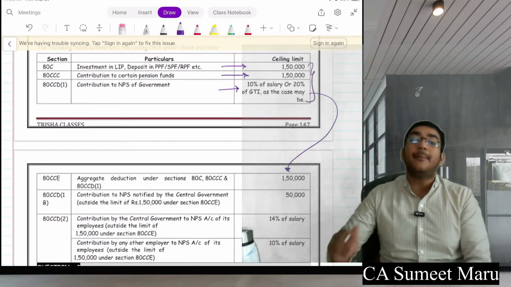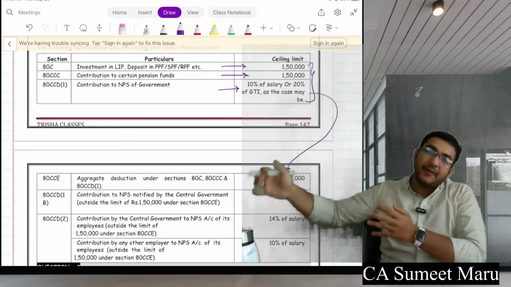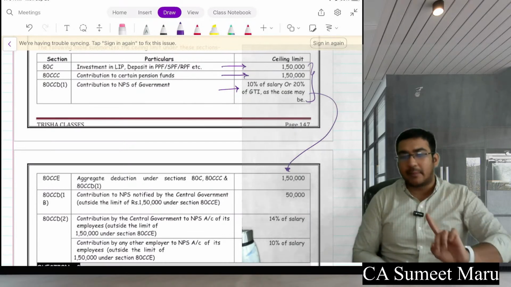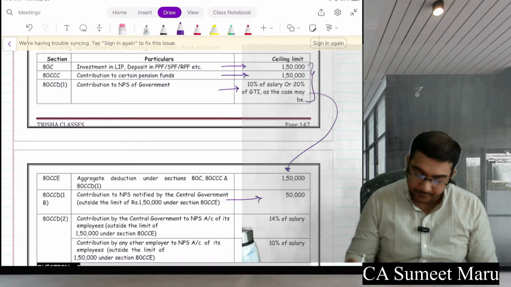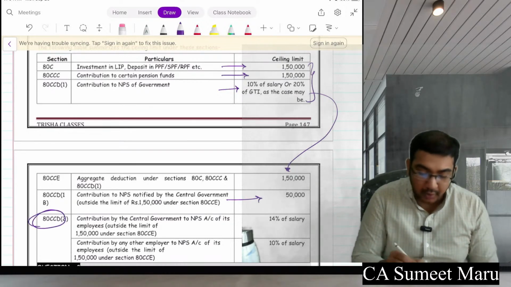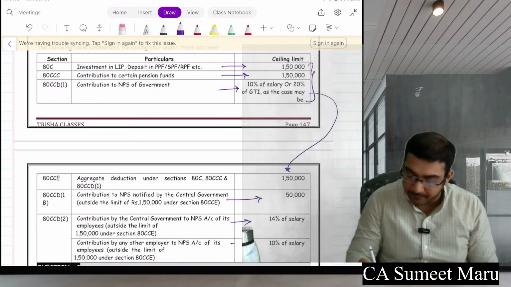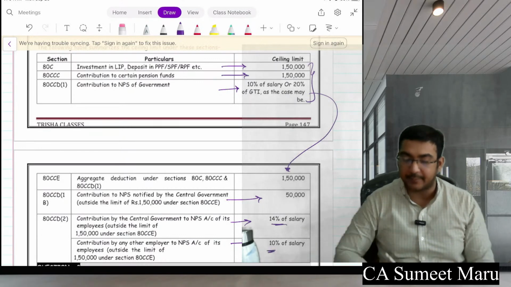Not in both. Meaning, if he paid 1 lakh, he can take 50,000 here and maximum 50,000 here. Not in both with the same amount. The same amount at only one place. This is separate, and this is when you contribute to your employees, and when the employer contributes, this is also separate. 14% in case of government and central government employees, and 10% in case of other employees.